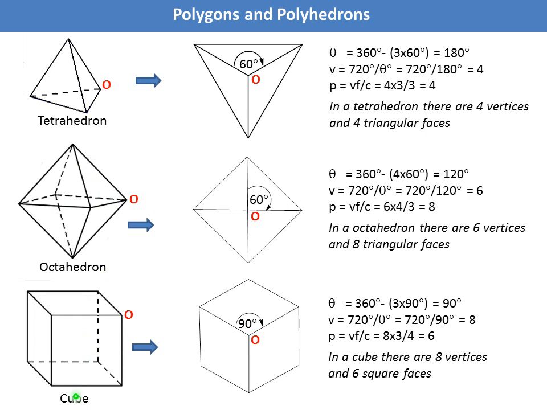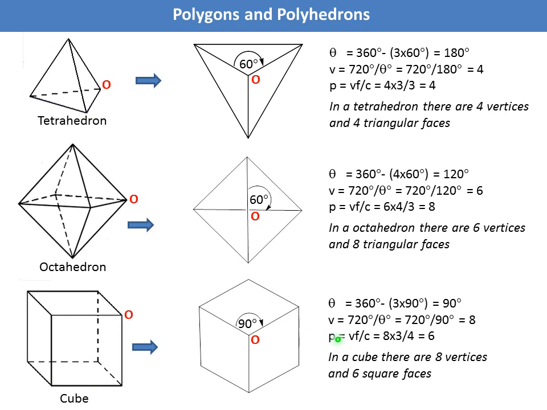Next example, cube. Consider a point or vertex here, O. Around this O there are 3 faces. Each face is a square, so the internal angle is 90 degrees. So 3 into 90 equals 270 degrees. So theta equals 360 minus 270 equals 90 degrees. Now the number of vertices V equals 4 pi by theta, or 720 degrees by theta, that equals 8. You know, a total of 8 vertices: 1, 2, 3, 4, 5, 6, 7, 8.